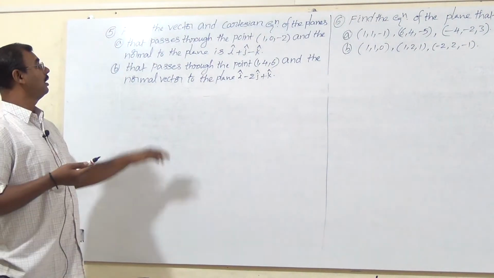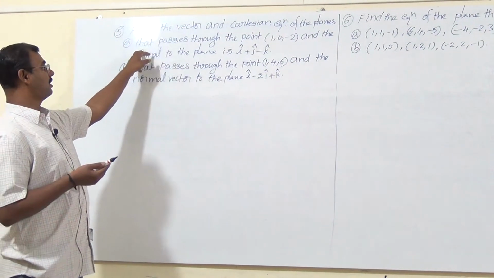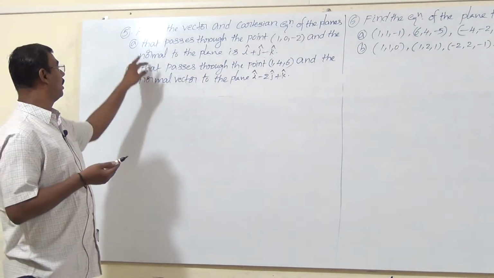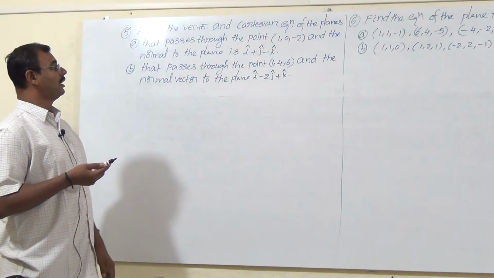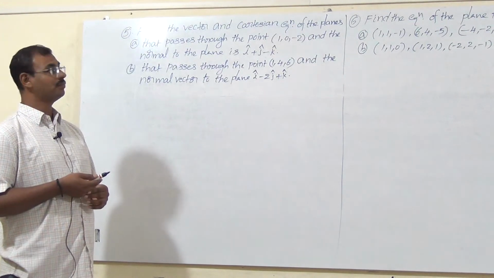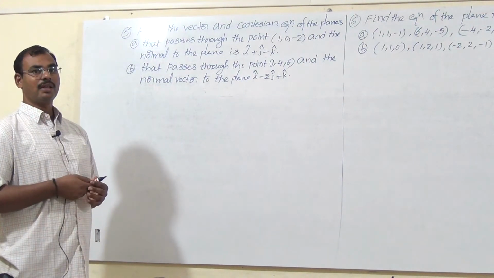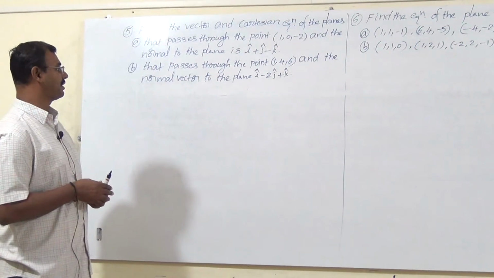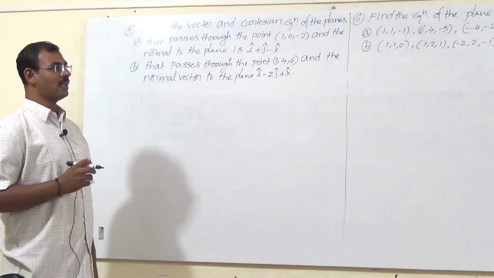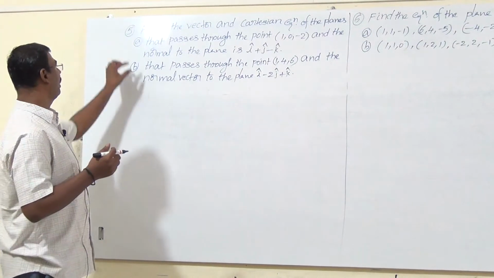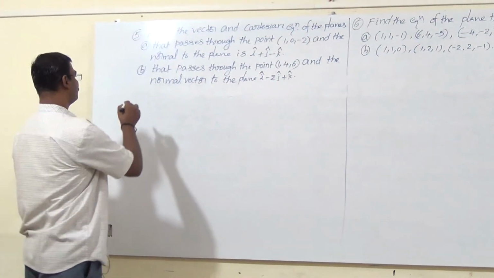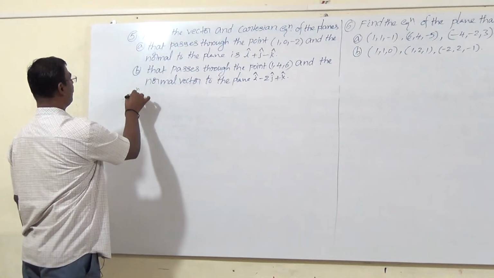We know that the equation of the plane passing through the point and perpendicular to a vector n to the plane is (r bar minus a bar) dot n bar equals 0. In Cartesian form, a(x minus x1) plus b(y minus y1) plus c(z minus z1) equals 0. I will show the first question. In the same manner, we have to solve the second problem. So what is required here?